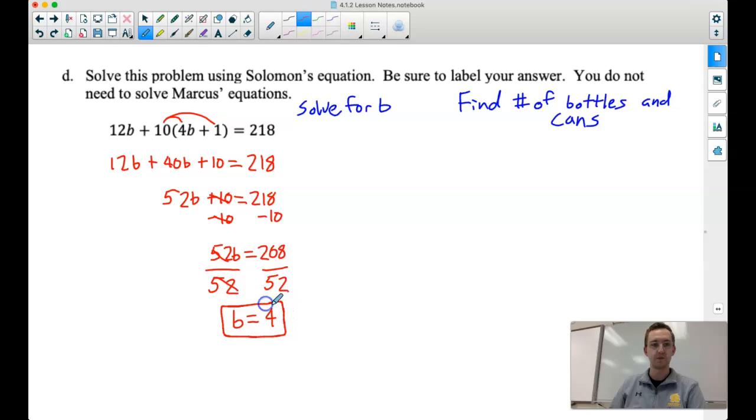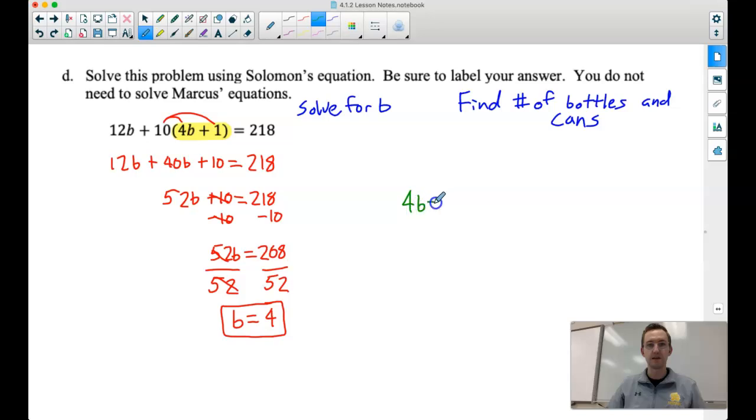So we get 4 bottles for this equation. Perfect. Now how do we find the number of cans? Again, if we think back to the very beginning of this problem, the number of cans was represented by this chunk right here, 4b plus 1. So if we plug 4 in for b, let's solve for the number of cans.